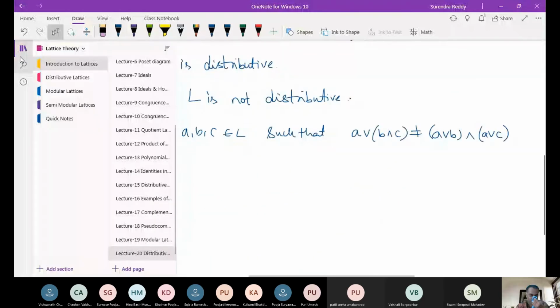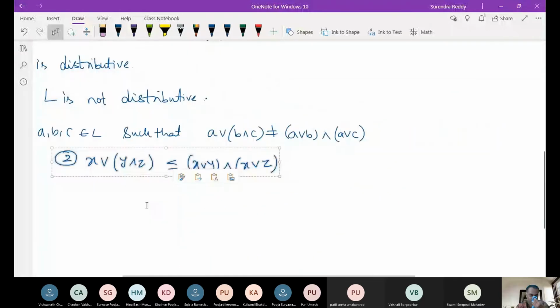So you can see this. I have pasted it here. I can call it, this is recall. This is true for any lattice. Is this clear? Right?